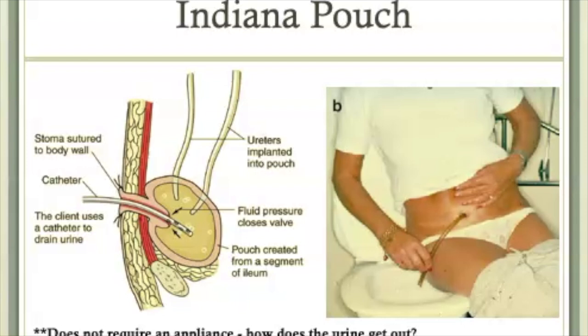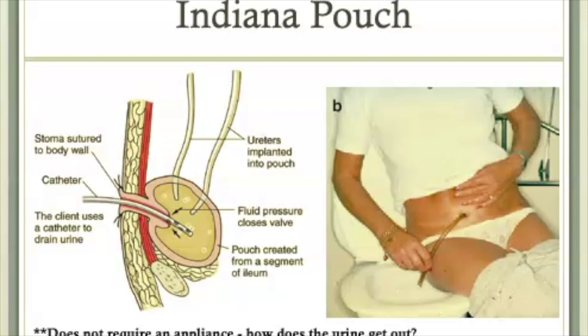Because of this encircling of the exit tube, fluid pressure closes this makeshift valve and the urostomy is continent, or not leaking urine continuously. The only way to get the urine out is to catheterize the stoma. Clients are taught to perform intermittent catheterization themselves.